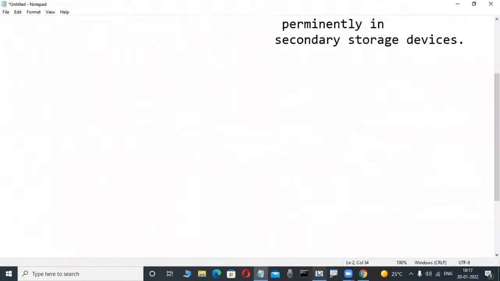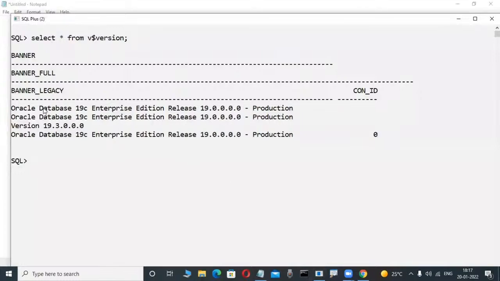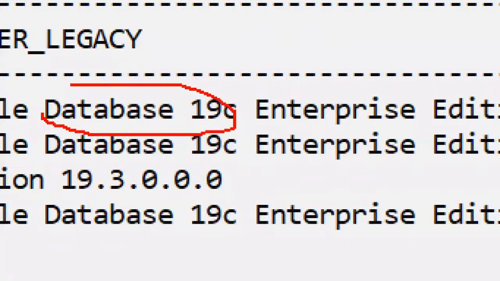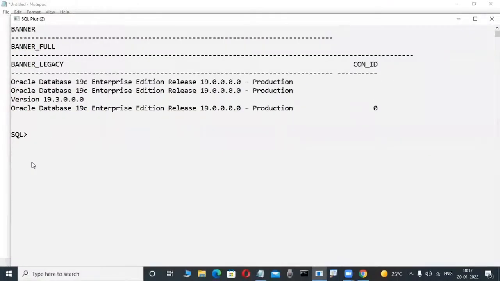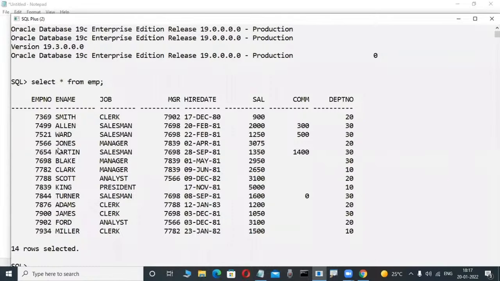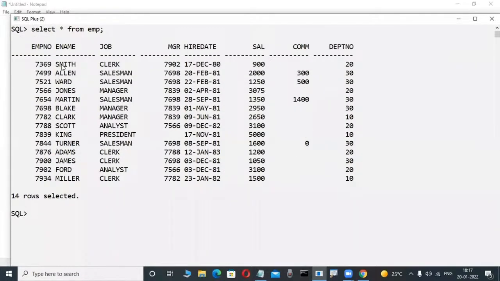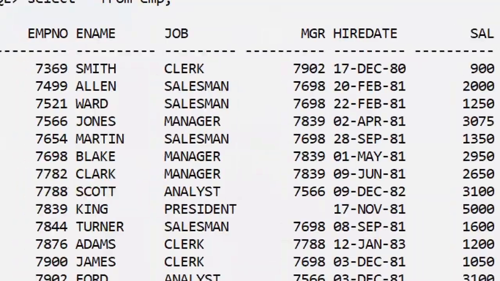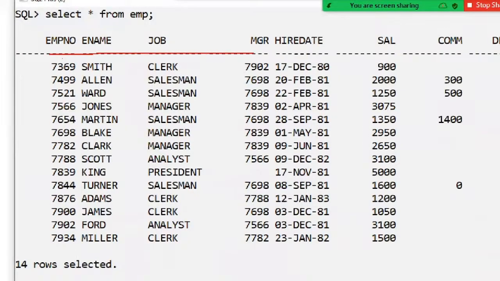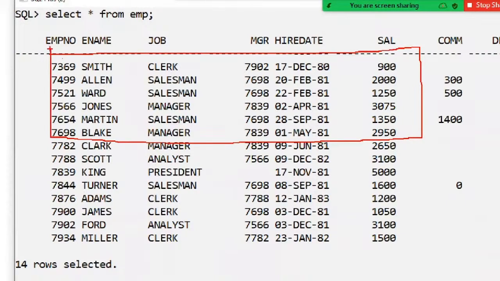Now check it out, concentrate here. For example, don't worry, suppose this is an Oracle database in my system. We are teaching so many classes, that's why so many tables are there. Observe here in my Oracle database, this is a table. In this database, a structured collection of data is there, or not? Yes, they are storing data in an organized fashion. You will also store data like this in the future. Organized fashion means a table. Here these are columns, here these are rows, here columns are there.